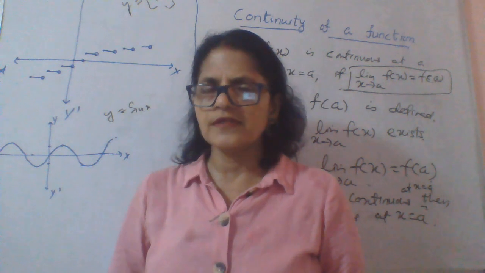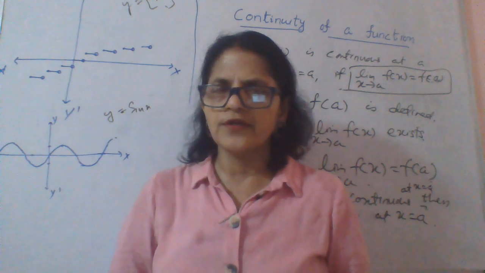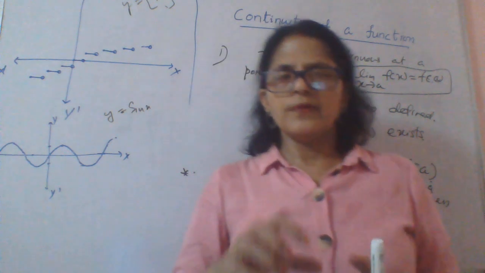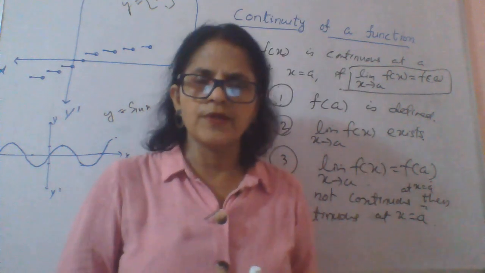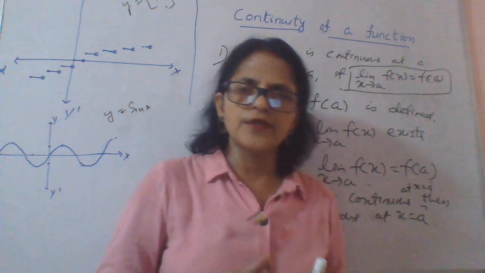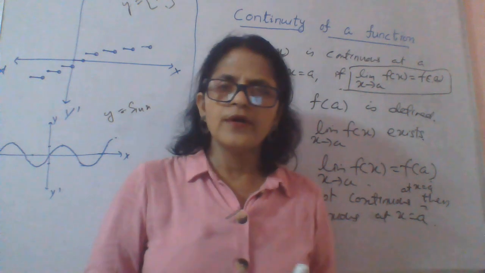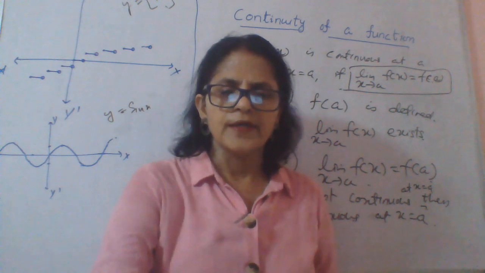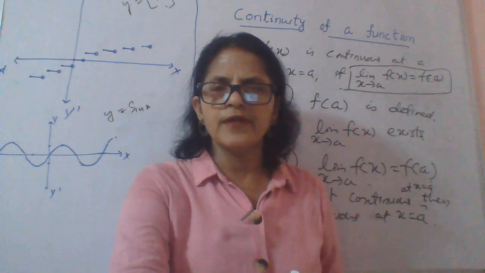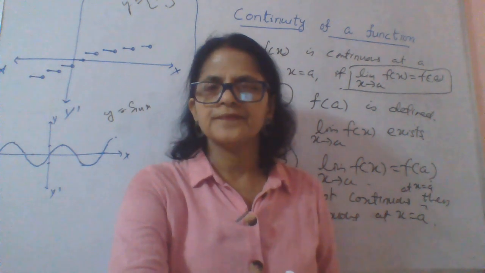Only then can we say the function is continuous in that interval. So whenever the question comes, you have to see whether it is continuous at a point or in an interval. Okay, so be very, very careful in reading the question.